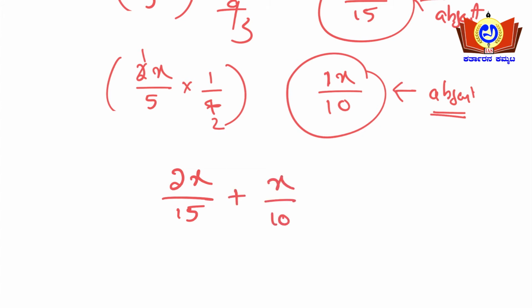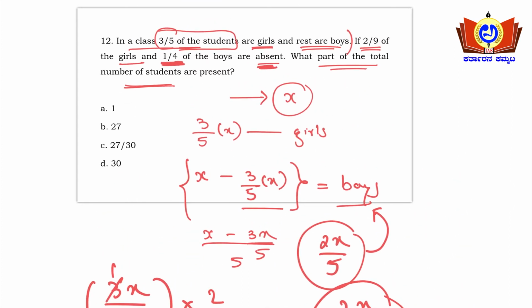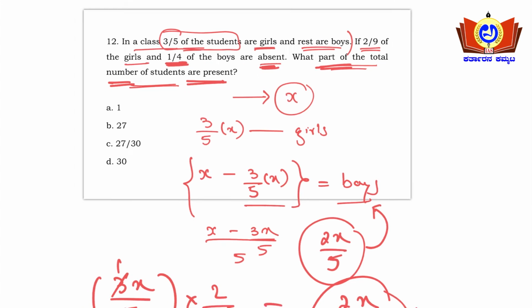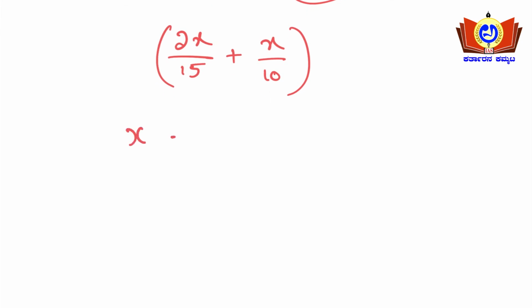x by 10 boys are absent here. Okay, so what does the question say? The question says: what part of the total number of students are present here? If we need to find the present strength, what we need to do is the total strength minus the absentee strength.